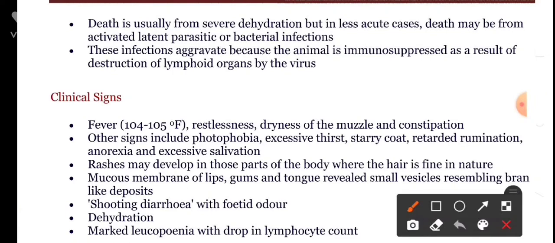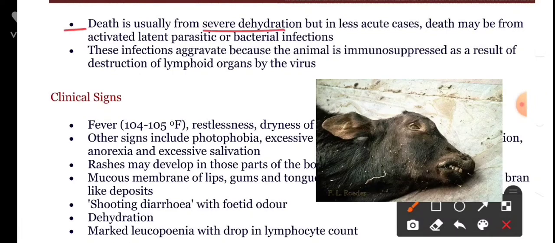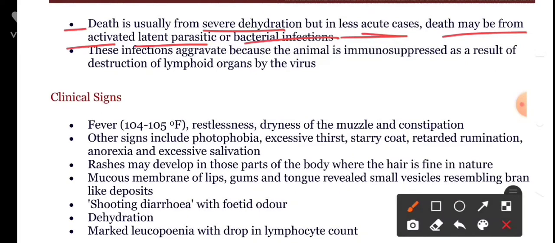A severely affected animal dies because of severe dehydration, but in less acute cases, death may be from activated latent parasitic or bacterial infection. These infections aggravate because the animal is immunosuppressed as a result of destruction of lymphoid organs by the virus.